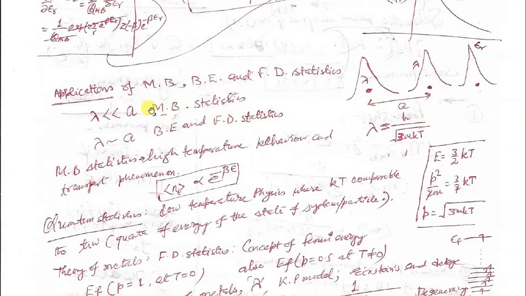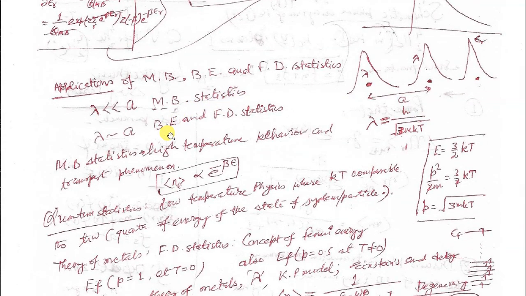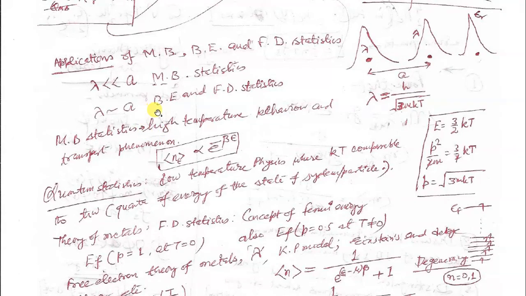However, the discrepancy in the conclusions drawn using this statistics was rectified using Bose-Einstein and Fermi-Dirac statistics, and the trouble is only in the low temperature regime. At low temperature, where the de Broglie wavelength is comparable to the interparticle separation, Maxwell-Boltzmann statistics fails to derive the physics of the system. So in that case, we have an alternative, that is the quantum mechanical distribution function. When the particle has integer spin, you have the Bose-Einstein distribution function that we have seen in an earlier class, and when it has half integer spin, you have the Fermi-Dirac distribution function.